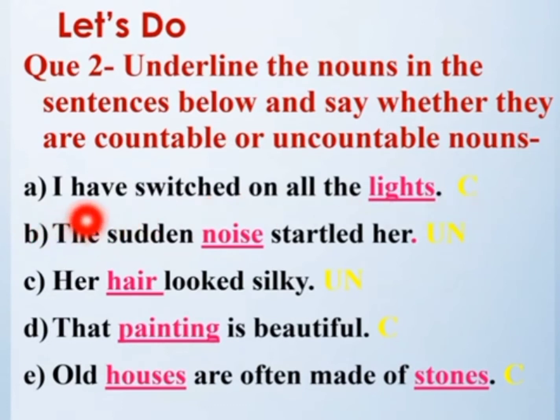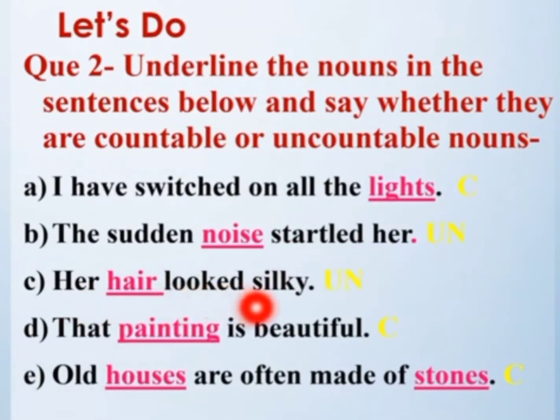B part: the sudden noise startled her. Noise, you cannot count noise, so it is uncountable. C: her hair looked silky. Hair, we cannot count hair, they are more in number, so you cannot count them, so it is uncountable.